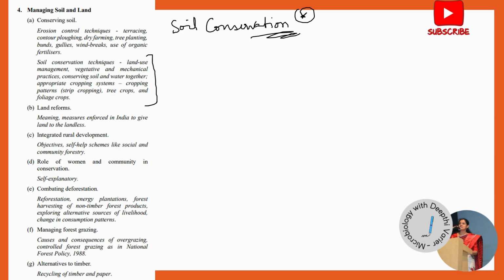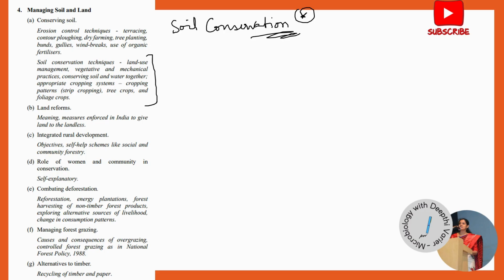You should know the different ways we can use appropriate cropping systems for soil conservation, or what we can do in land use management, how we can have different kinds of mechanical practices, or even how conserving water can help in conserving soil as well. So these are some of the things. Again, the cropping practices overlap with other chapters as well. But soil conservation strategies is something that is very, very important.